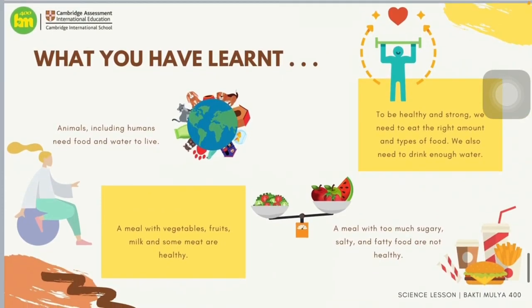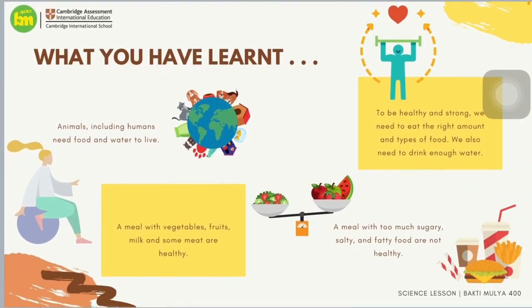So in here we come to the last slide and what you have learned for today. We already learned that animals, including humans, and plants need food and water to live in order to survive. And then in order to be healthy and strong, we need to eat in the right amount and types of food.